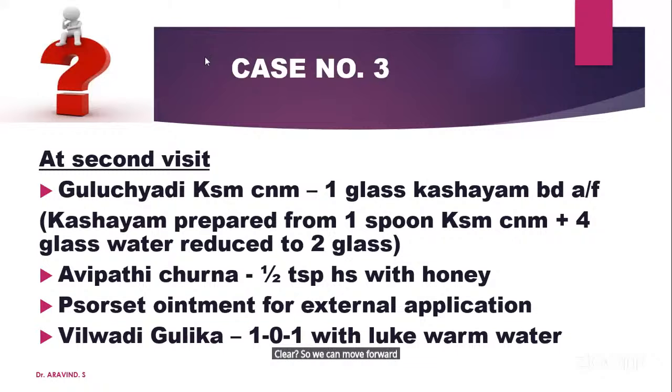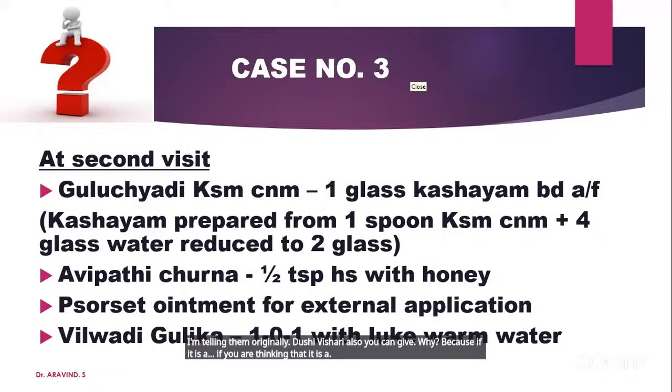This is a classical triad. Especially this is a classical triad: Guluchadi, Avipatti, Villwadi. If you are not knowing anything regarding skin disease, if you want to check for 1 week, you can give this. No problem with that. Check whether the patient is diabetic or not. Nimbericinyadi internally, I am telling Nimbericinyadi internally. Dushi Vishari also you can give. Why? Because if you are thinking that it is a, why not Arakudadi?